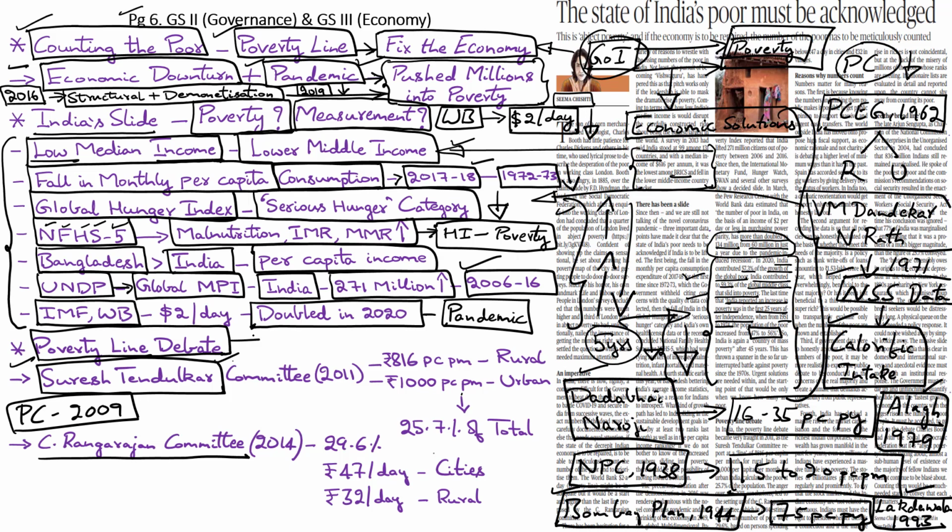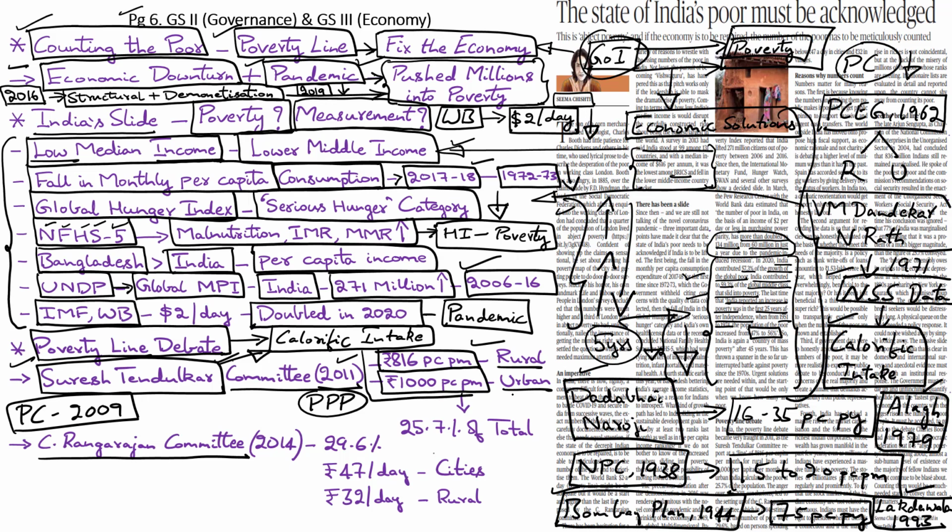The shortcoming of the previous estimations was that calorific intake was taken as the basis to estimate poverty lines. This was deemed to be obsolete and inaccurate by the Suresh Tendulkar Committee, and it recommended a shift from calorie consumption based poverty estimation towards a uniform poverty line basket. It brought out its recommendations in 2011, and by adjusting prices for inflation levels and by keeping in mind purchasing power parity, it recommended that for rural areas, the poverty line would stand at 816 rupees per capita per month, and for urban areas, it would stand at 1000 rupees per capita per month.